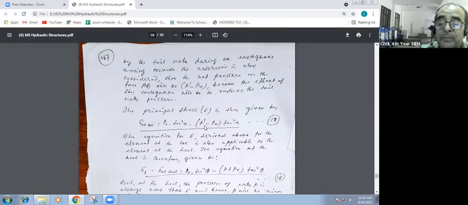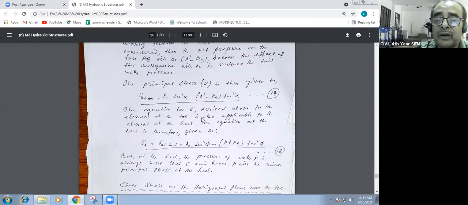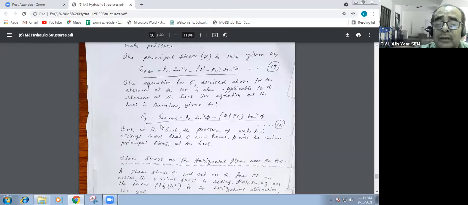That means the effect of this P dash will be reduced by this, because P dash is acting towards the dam, and P is acting towards the reservoir. The equation for sigma derived above for the element of the dam is also applicable to the element at the hill also. The same thing. The equation at the hill is therefore given as the equation at the hill.